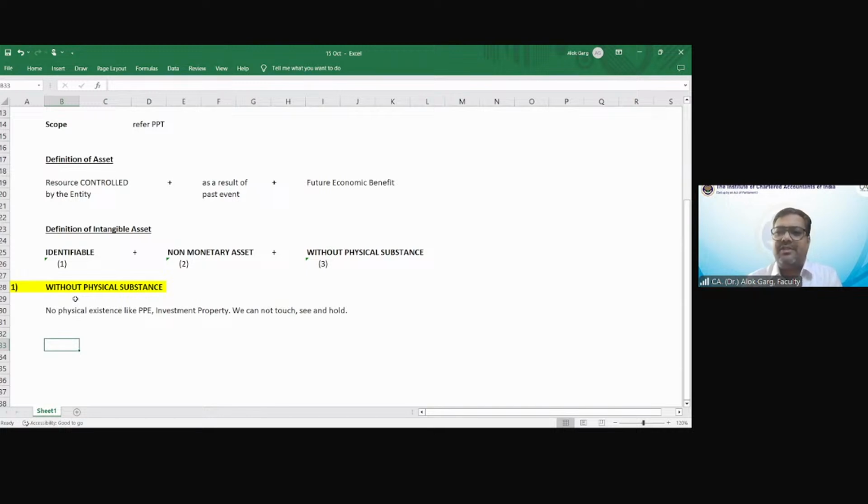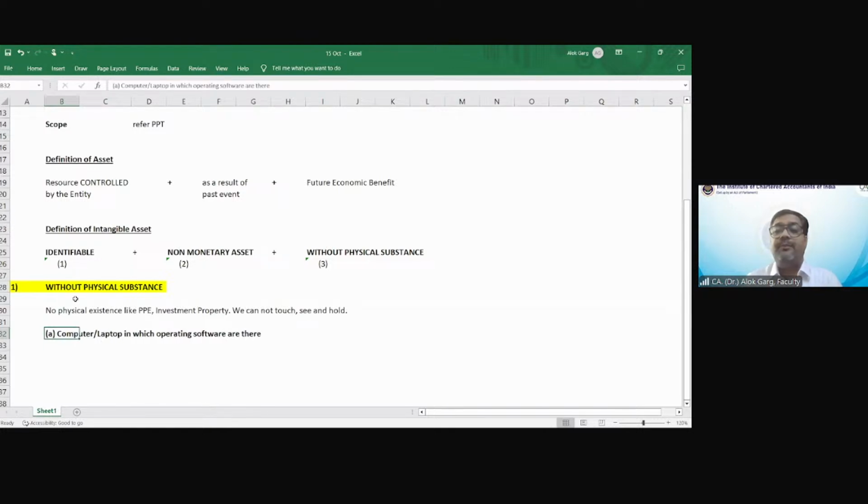Now I have a question. For example, if there is some tangible and intangible asset, for example, a computer and laptop in which operating software are there.